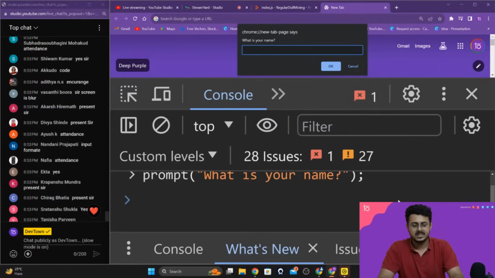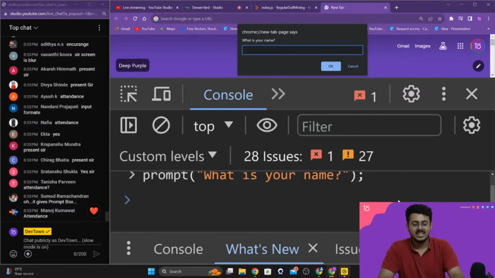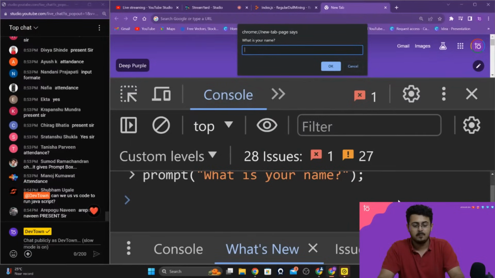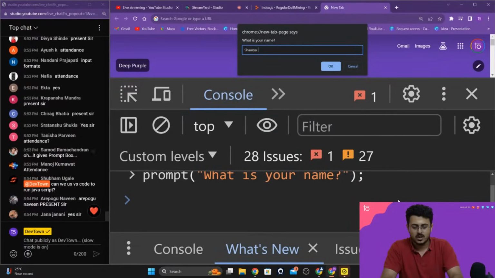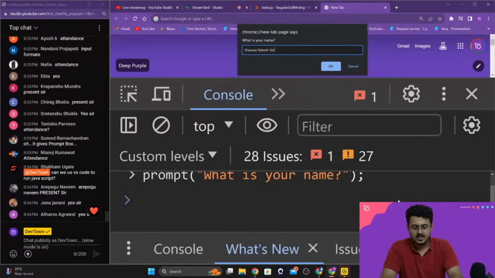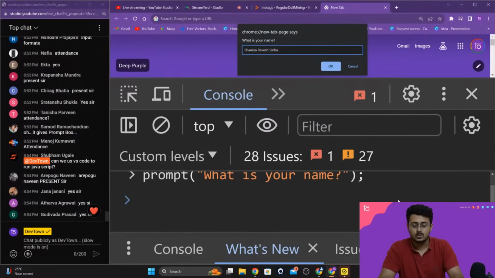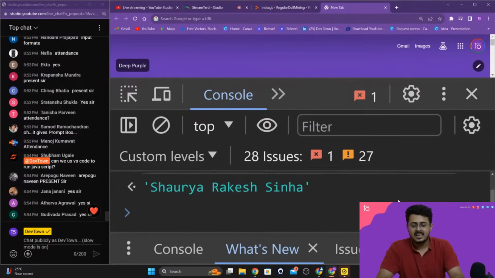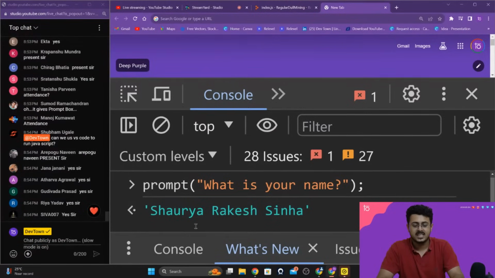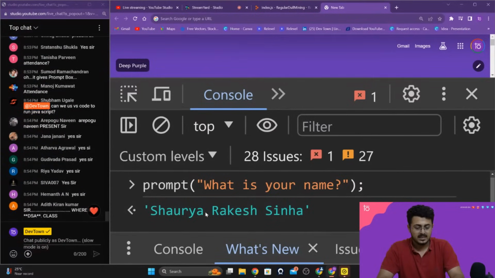Are you guys able to see this? It is providing me with an input field as well, guys. So this is also referred to as a prompt box. If I write my name, Shaurya Rakesh Sinha, that is the input as a user that I'm providing right over there. And as you're able to see, that input I'm able to see inside of my console as well.